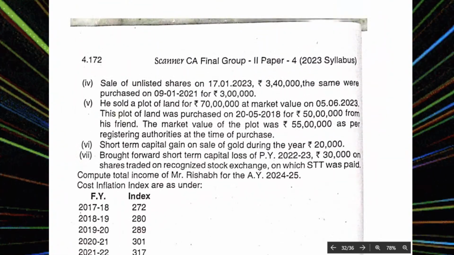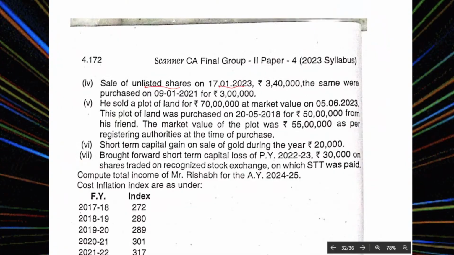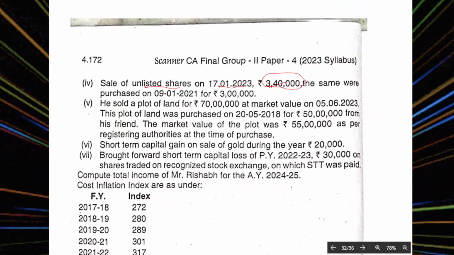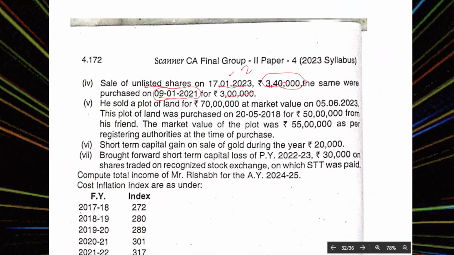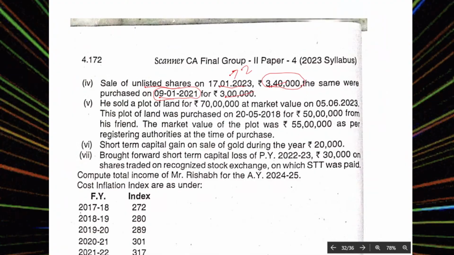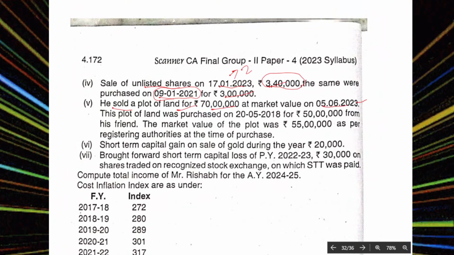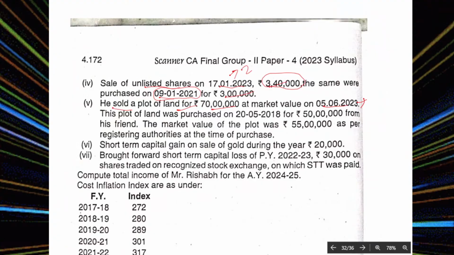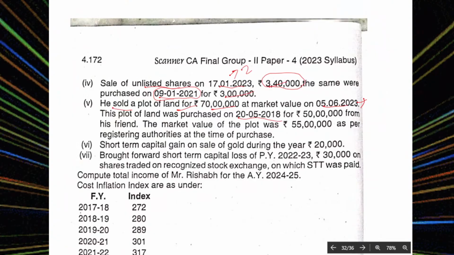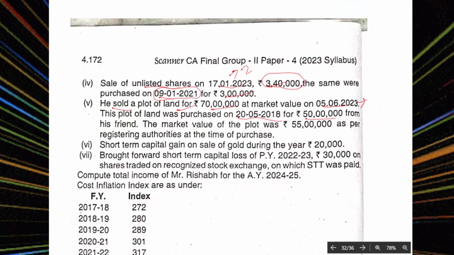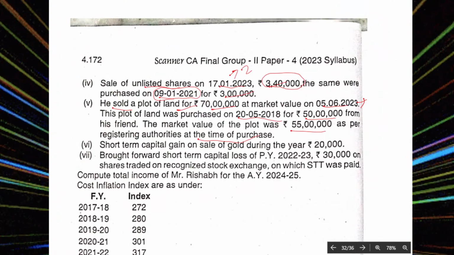Sale of unlisted shares for 3 lakh 40,000; the same were purchased on 9/1/21 and held for 2 years. He sold a plot of land for 70 lakhs. The market value on 5/6/23 is given; this plot was purchased on 25/5, long-term capital gain, for 15 lakhs from his friend, and the market value of the plot was 55 lakhs on the registration authority records at the time of purchase.